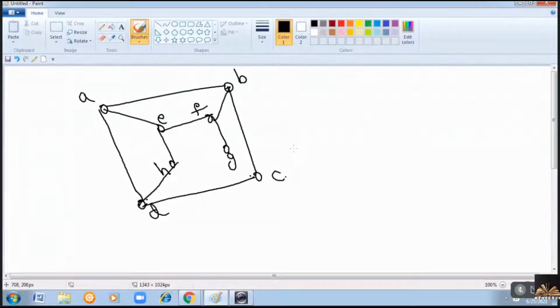Now consider this graph and tell me whether this is a bipartite graph or not.